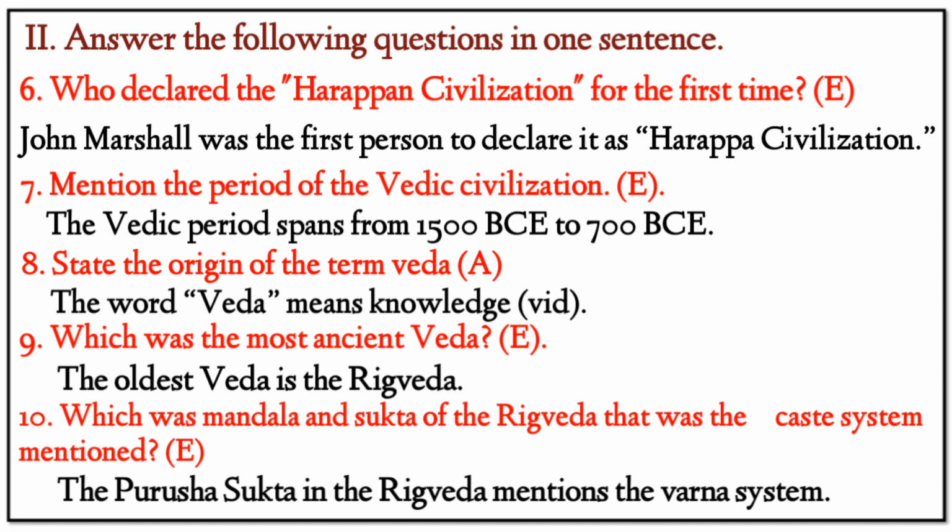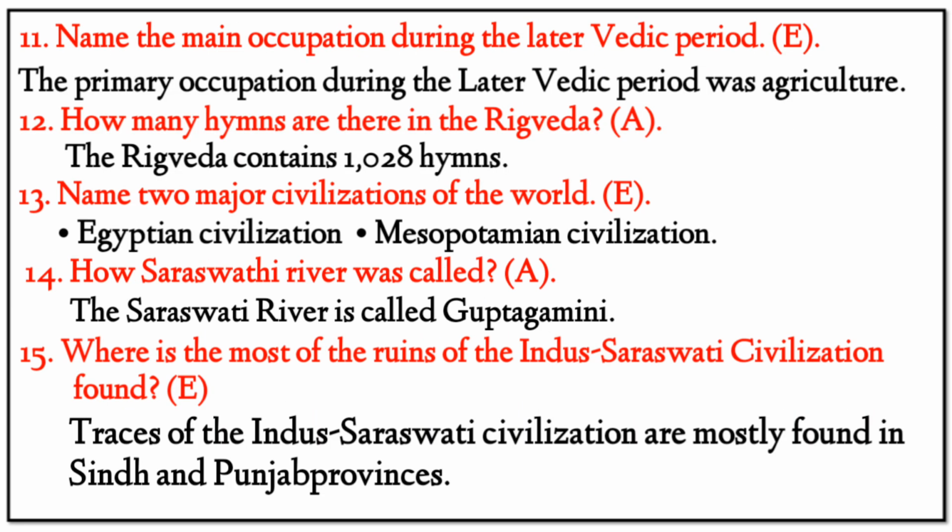Our answer: the Purusha Sukta in the Rig Veda mentions the Varna or caste system. Next, 11. Name the main occupation during the later Vedic period. Our answer: agriculture. 12. How many hymns are there in the Rig Veda? Our answer: it contains 1028. Next, 13. Name 2 major civilizations of the world. Our answer: Egyptian and Mesopotamian civilizations.